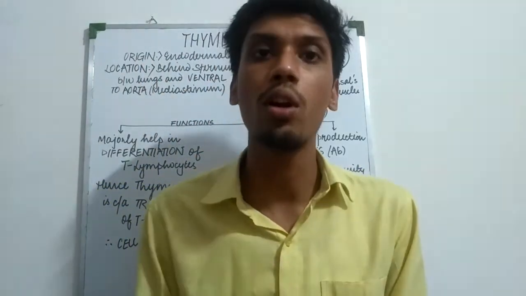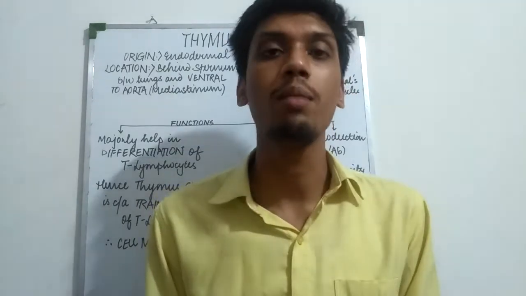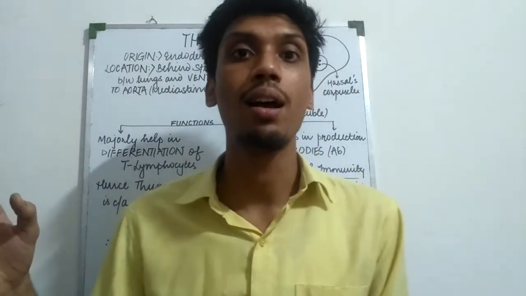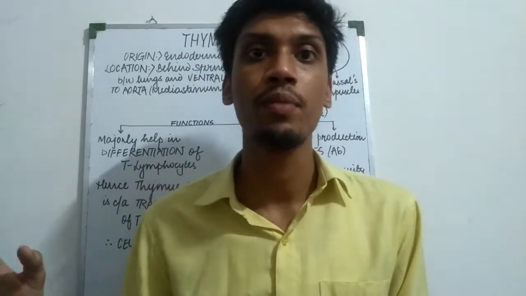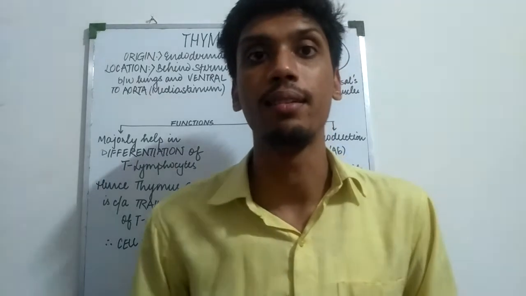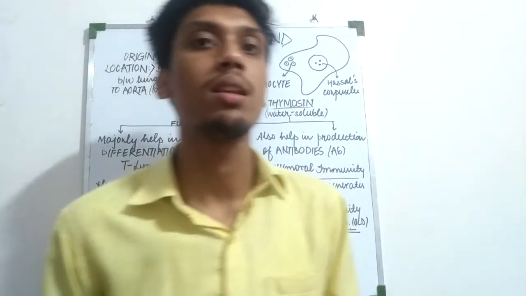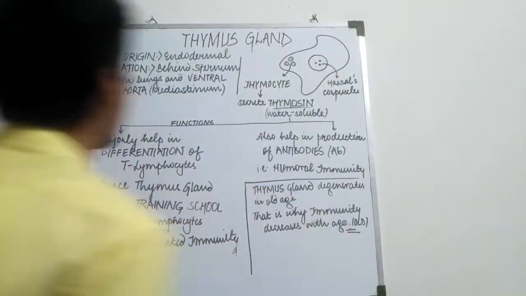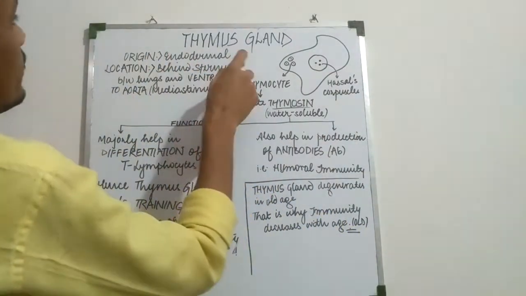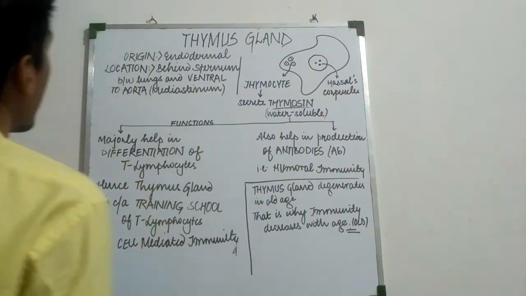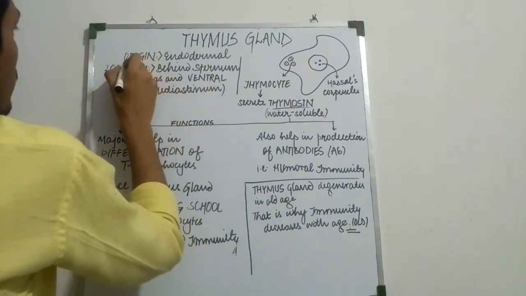It is another small topic but a very important one because this forms the basis of another chapter named immunity, which is in Human Health and Disease. So thymus gland. I already told you the origin is endodermal. Remember the T pronunciation, and the origin is endodermal.